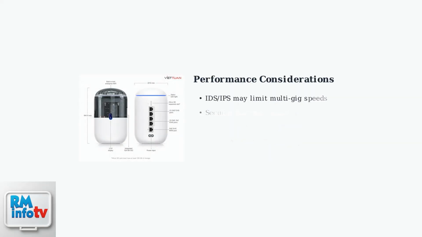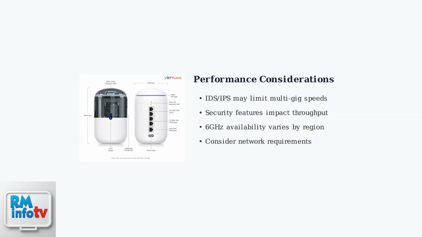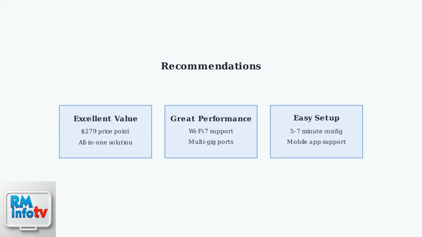When considering the UDR7 for remote access, be aware of some performance limitations. The IDS and IPS throughput may be limiting for multi-gigabit connections when security features are enabled. Despite these considerations, the UDR7 is highly recommended for its excellent value, performance, and ease of setup. It's particularly well suited for homes and small businesses requiring reliable remote management capabilities.